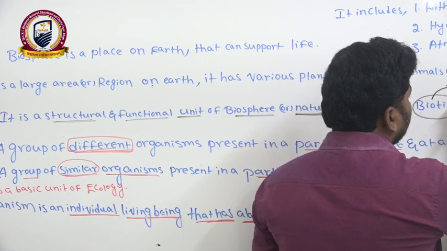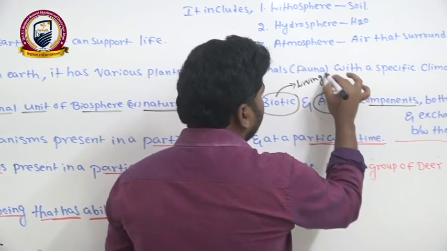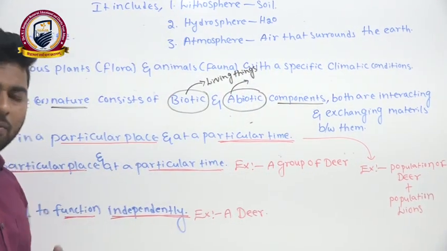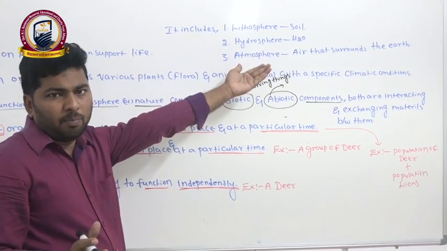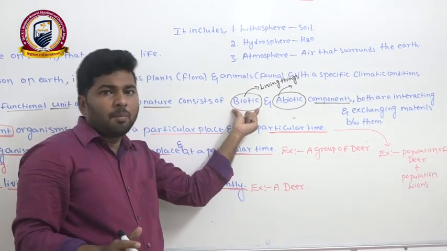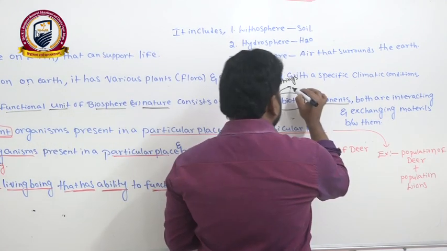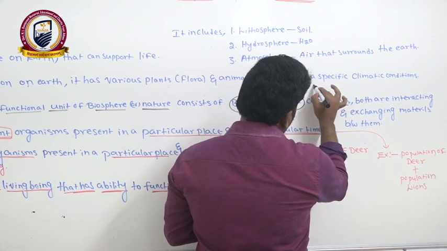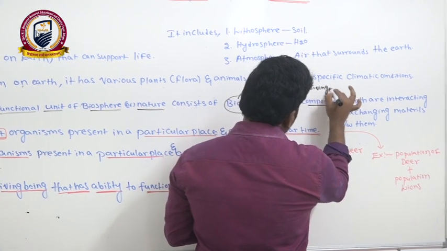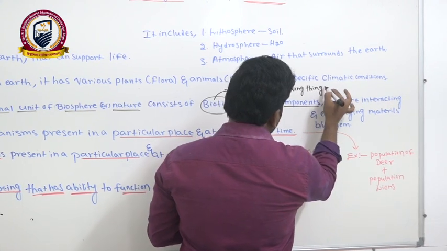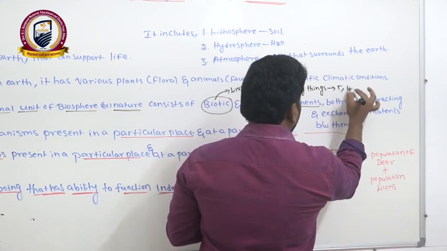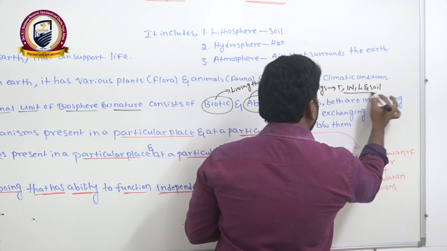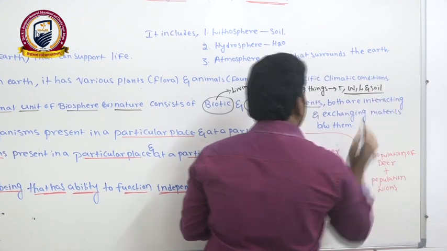Biotic means nothing but living things. Living things means any kind of living organisms, from microorganisms to human beings; we are considered under the category of biotic components. Now, abiotic components are nothing but non-living things. Non-living things we know very well: temperature, water, light and soil. These are the main abiotic components which are there in the environment.